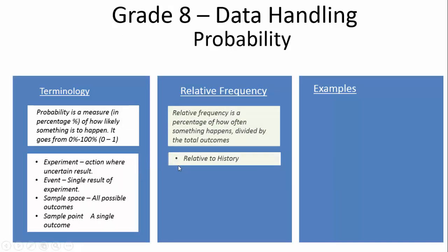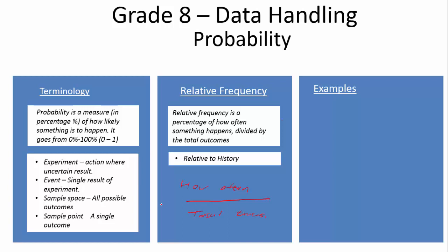Great. So in relative frequency, we learned that relative frequency is the percentage of how often something happens divided by the total number of outcomes, right? So it's divided by there. Relative frequency is how often something happens, so how often, and it's divided by the total amount of times it could have happened, total times.